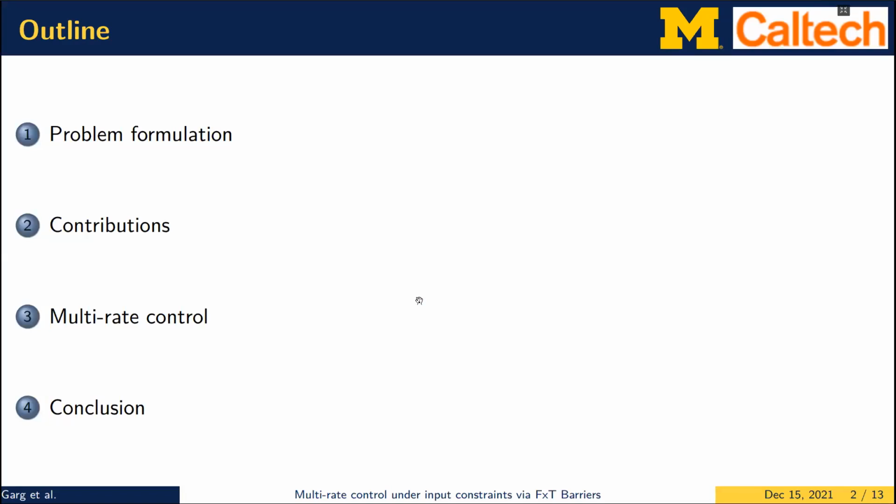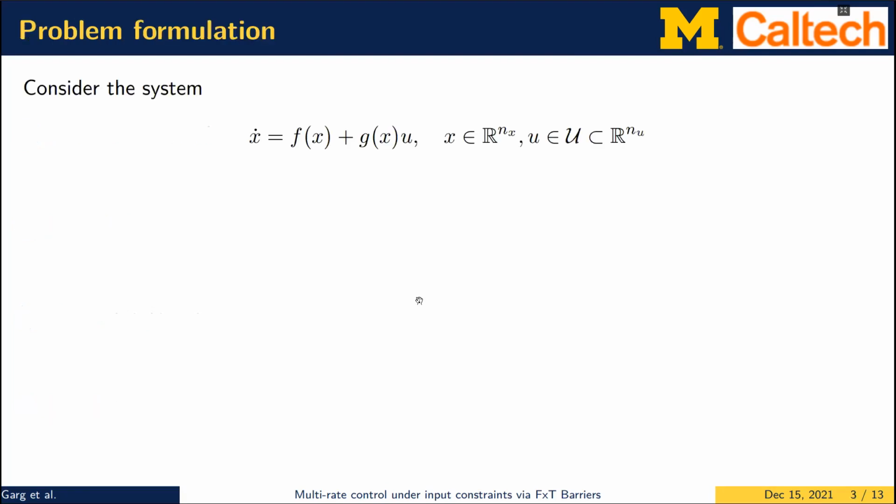So this is the outline of my talk. I'll start with the problem formulation that we studied in this paper. We'll present the contribution of our work with respect to the literature. We'll present the main multi-rate control design, and we'll finally conclude our talk.